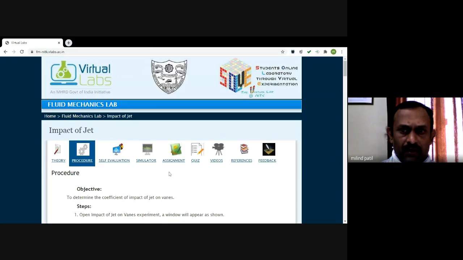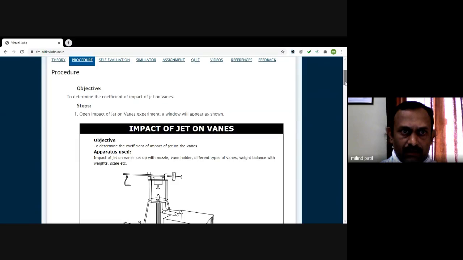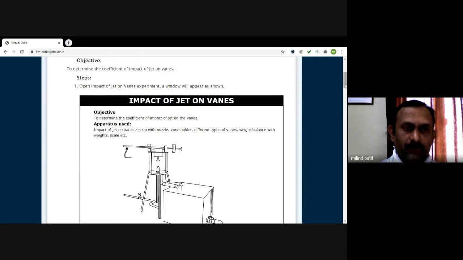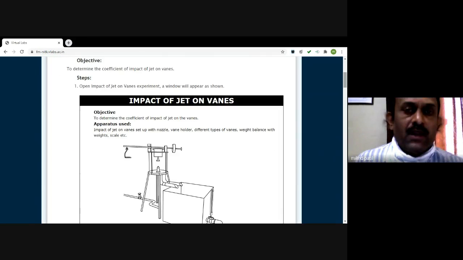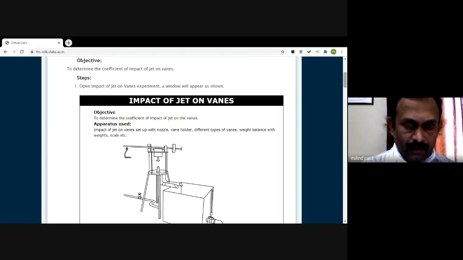Now we have to find out the procedure by which we are going to conduct this practical. What is the objective? The objective is to determine the coefficient of impact of jet on vanes, and we have to verify the impulse momentum equation. Impulse momentum equation means we will calculate the force exerted by the jet theoretically as well as experimentally. So I need some apparatus.